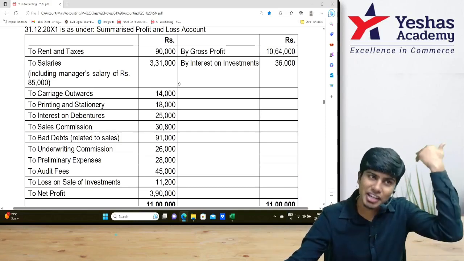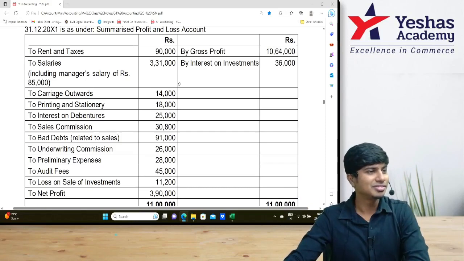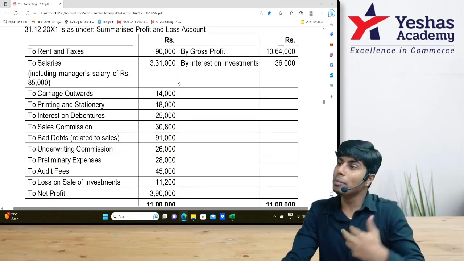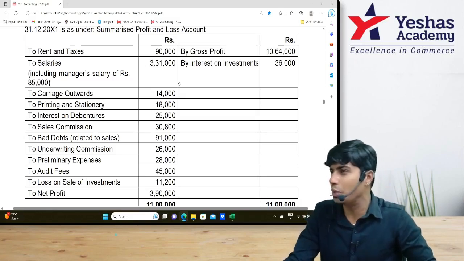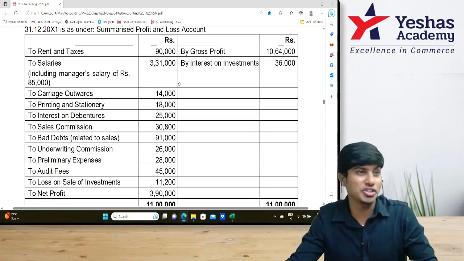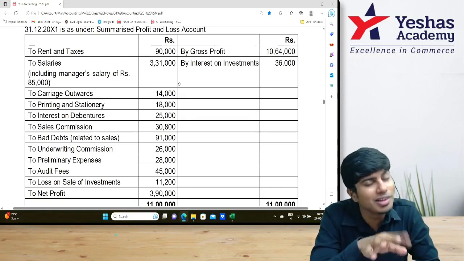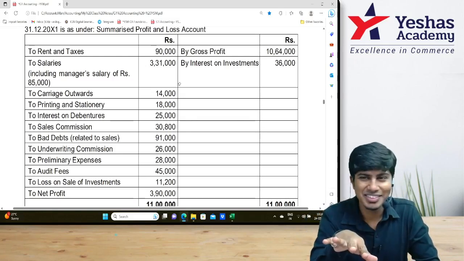This is our assumption in every question. Have we done any question where, before incorporation of the company, GP percentage is 20, and after incorporation GP percentage increased to 33%? Have we done any problem like this so far? So far we have not done. Later we will do. Got it?